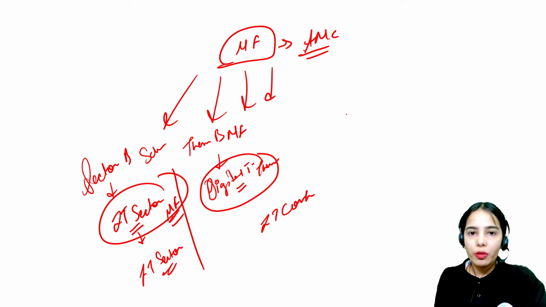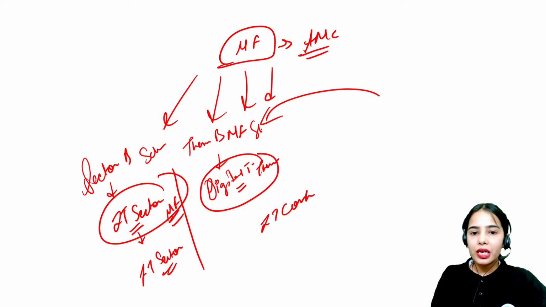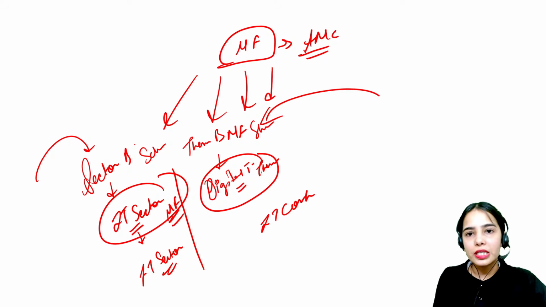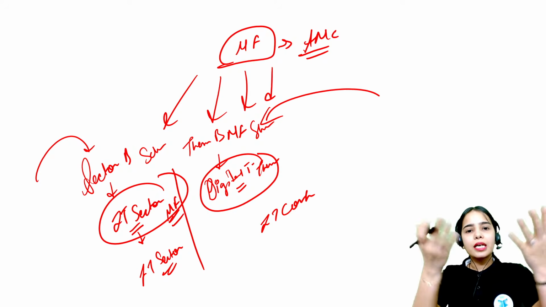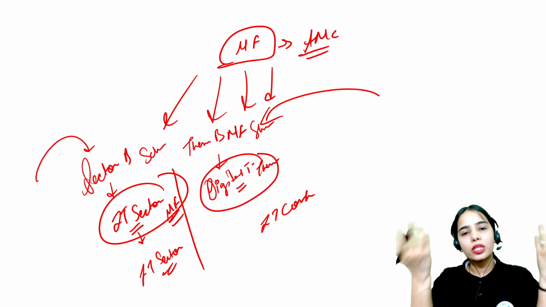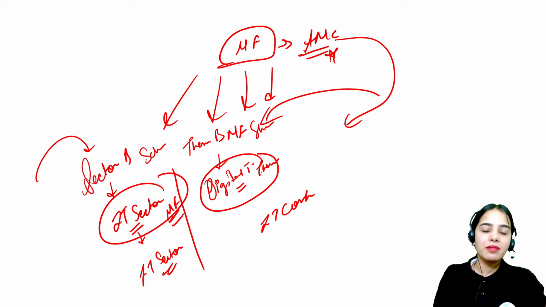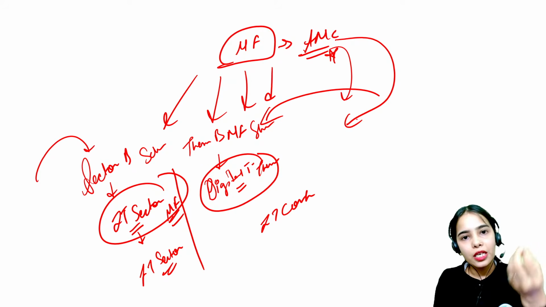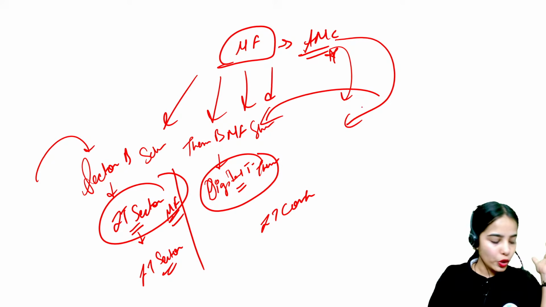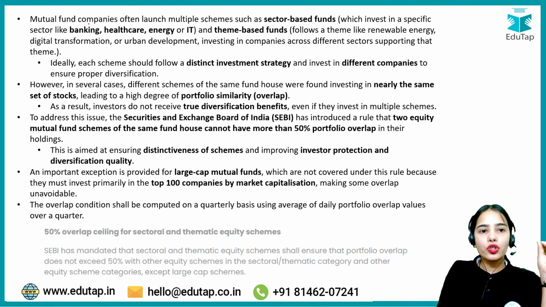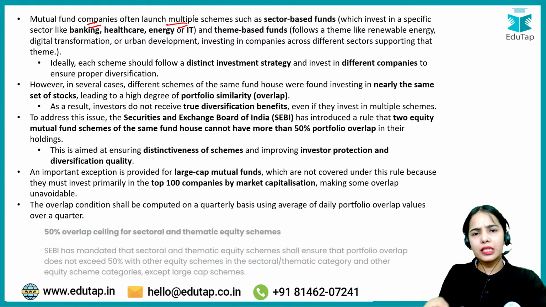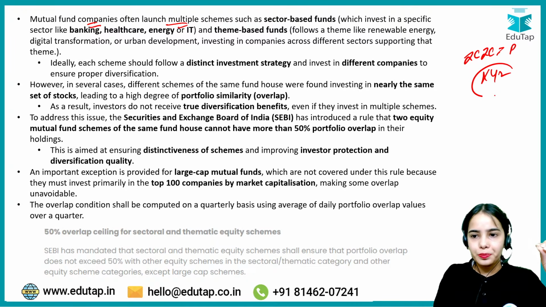So if you want to diversify and you invest in a theme-based mutual fund scheme as well as a sector-based mutual fund scheme, there is no diversification, because through the different schemes the asset management company is at last investing in the same companies, in the same portfolio. So this was the problem, that mutual fund companies often launch multiple schemes. The same mutual fund company, ICICI Prudential, or XYZ asset management company, or SBI and such.